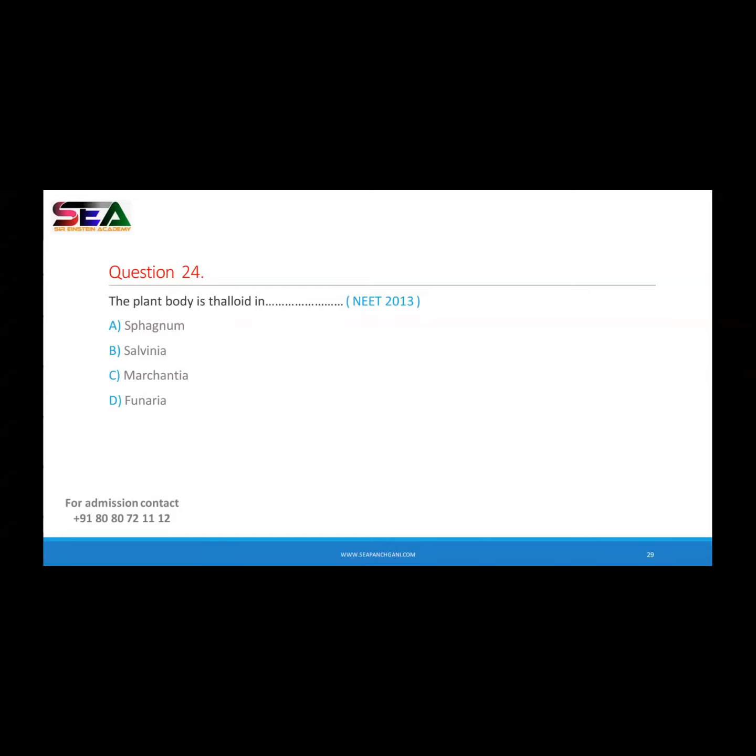Okay, I got the answer from Siddesh. Rest of the members, what will be your answer? Right, bryophyte. In the options, Sphagnum is a bryophytic plant. Marchantia is also a bryophyte. Funaria is also a bryophyte. Only Salvinia is there. Salvinia is a pteridophytic plant. Rest of the members, kindly share your answers.